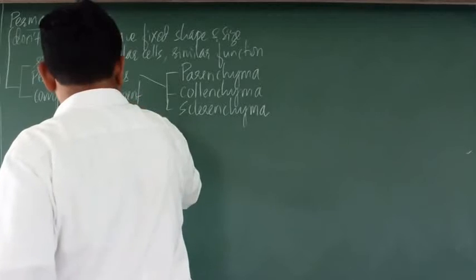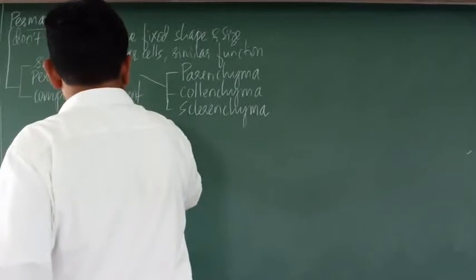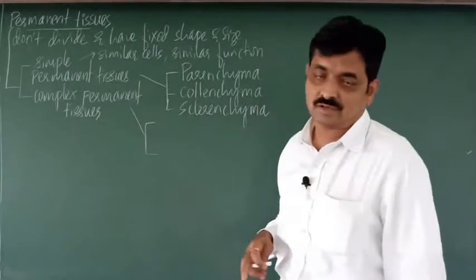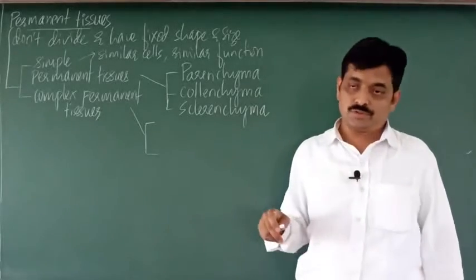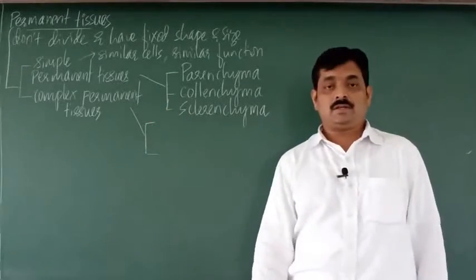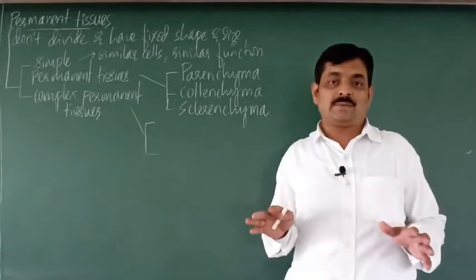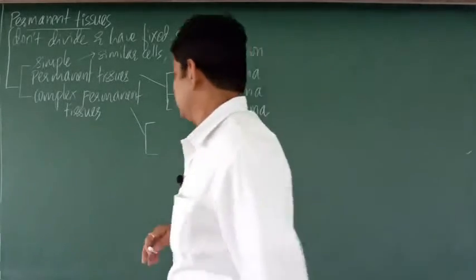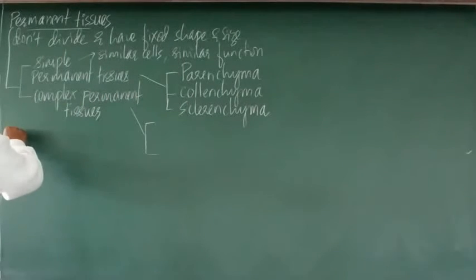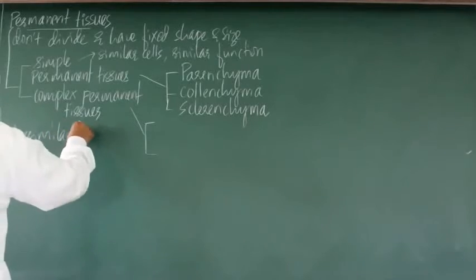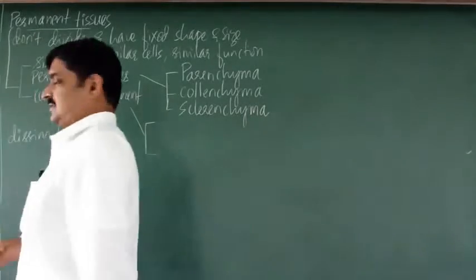The next we will consider the complex permanent tissues. Now why are they called complex? They are called complex because they have different types of cells, or we can say they have dissimilar cells.